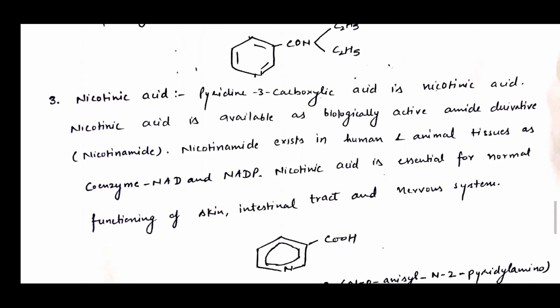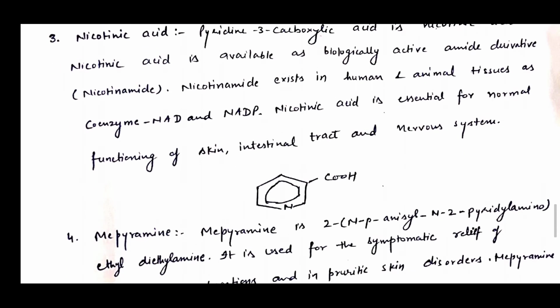Now nicotinic acid. Pyridine 3-carboxylic acid is nicotinic acid. Nicotinic acid is available as the biologically active amide derivative nicotinamide. Nicotinamide exists in human and animal tissues as the coenzymes NAD and NADP. Nicotinic acid is essential for the normal functioning of skin, intestinal tract and nervous system. You can see the structure of nicotinic acid.